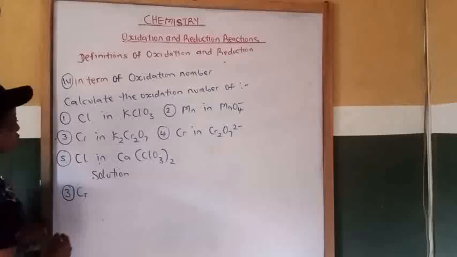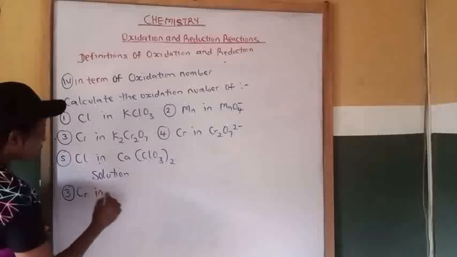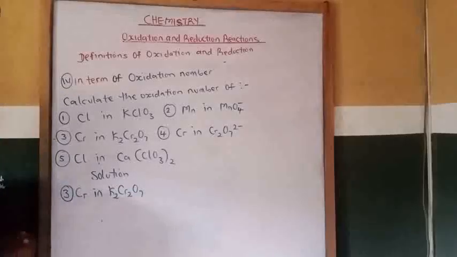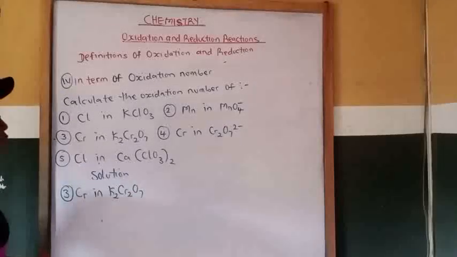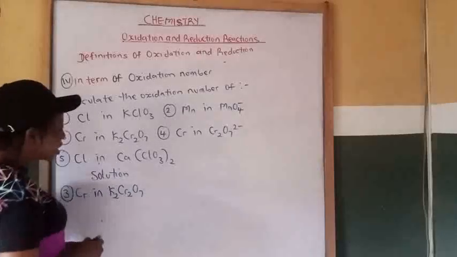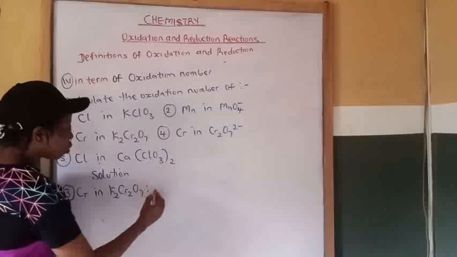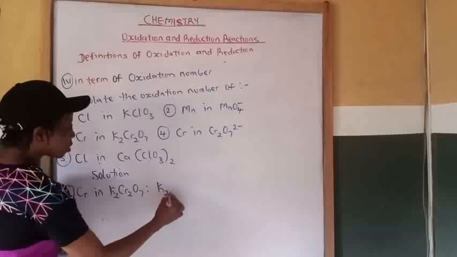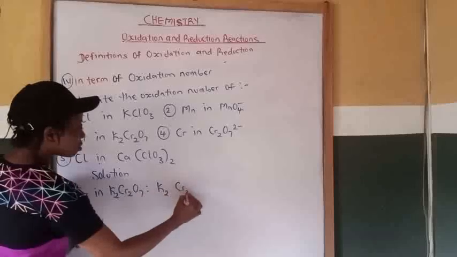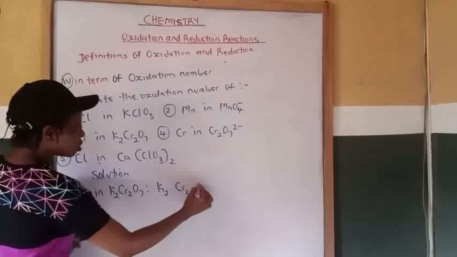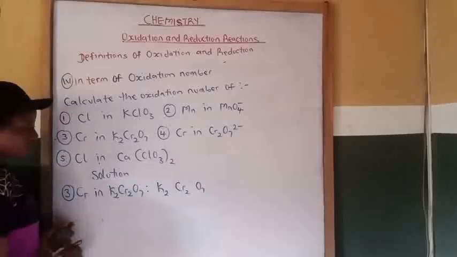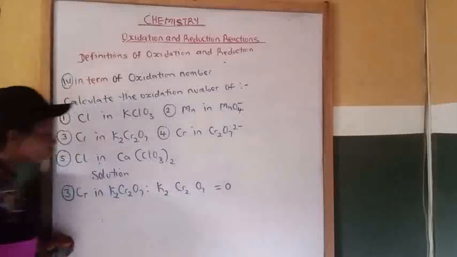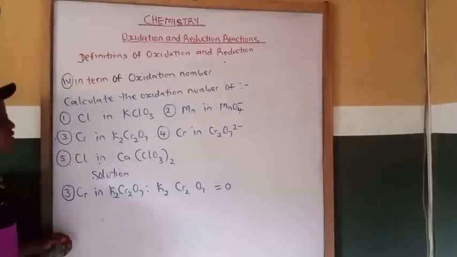Now number 3. Oxidation number of Cr, which is chromium, in K2Cr2O7. So chromium in potassium dichromate. Let's split what we have here. We have 2 potassium, 2 chromium, then 7 oxygen. Everything equal to 0, since it has no charge.